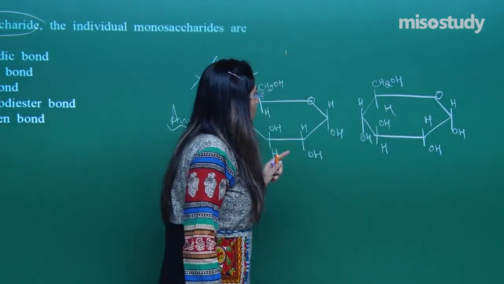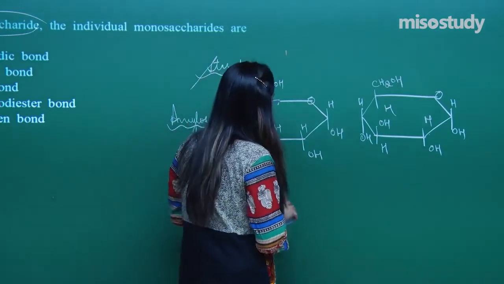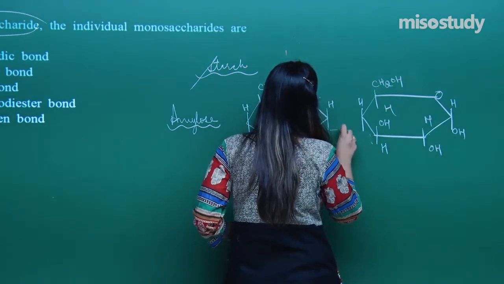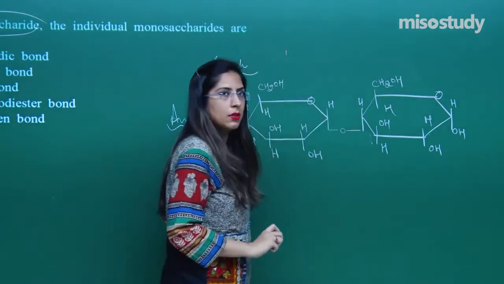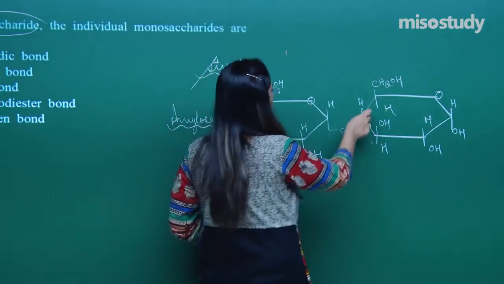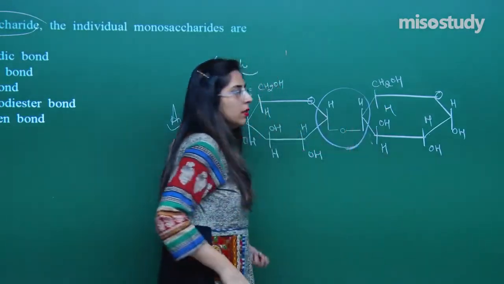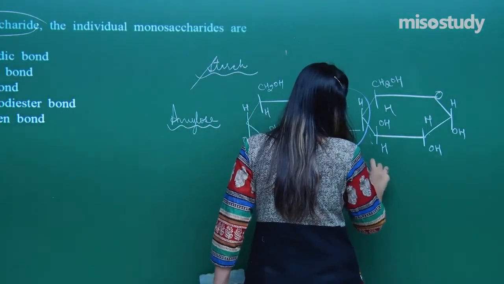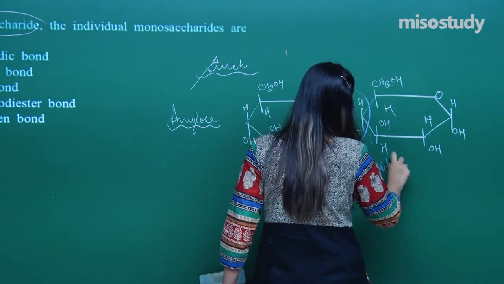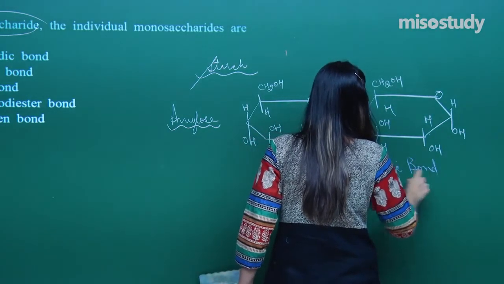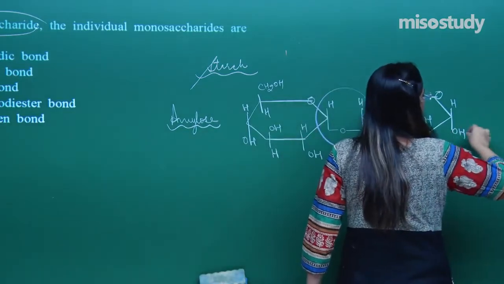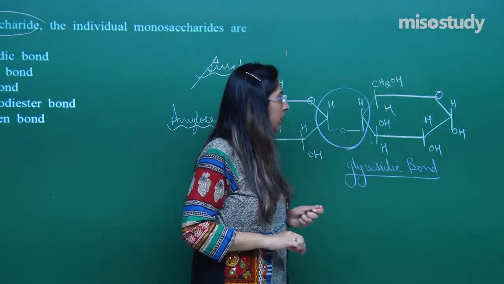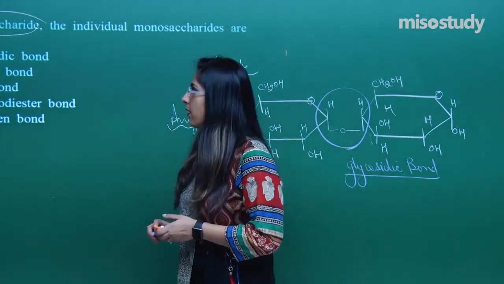And when we see the bond in between them, how is this bond formed? The bond is formed like this, and the water molecule is released. Right. Such a type of bond which is formed like this is called a glycosidic bond. Similarly, they will be attached like this and a linear chain will be formed, right? This is an amylose and in between we can see that a glycosidic bond is there.